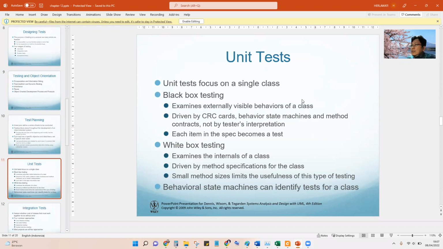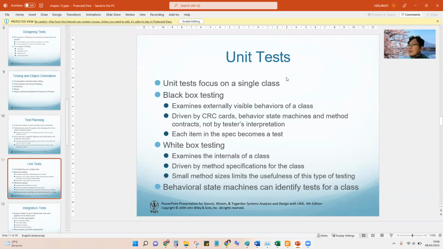Okay, this is the first test. We call it the unit test. Unit test is focused on a single class. For example, I have the student class at Presiden University. There is an ID, name, GPA, lecturer (dosen wali), status, and so on.